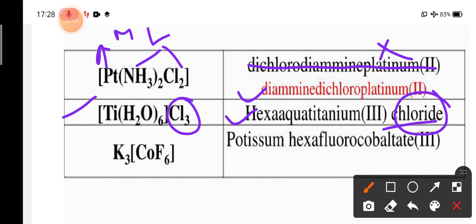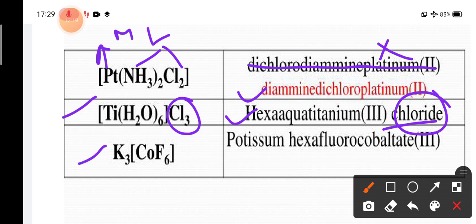So when an element is not in the form of a ligand in the coordination sphere, the name of that element will not be changed. Okay, so here, as it is acting as a counter anion, the name of the chlorine will only be changed to chloride, because it is the original name of the Cl minus ion.